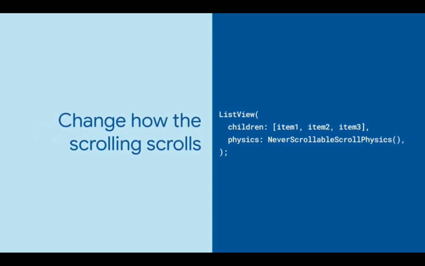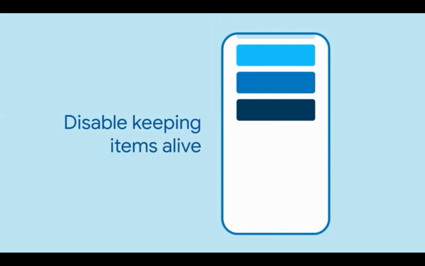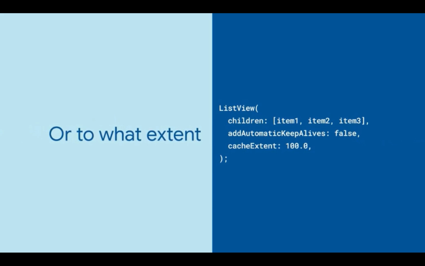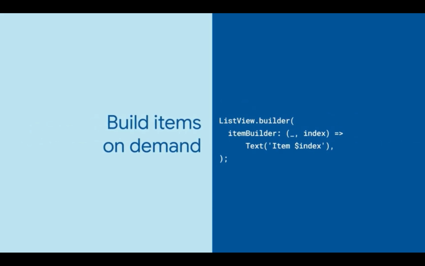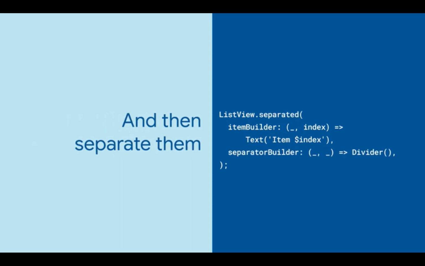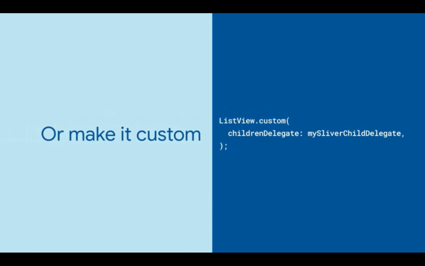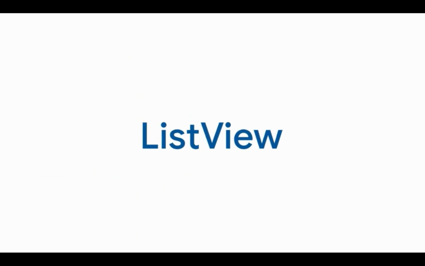Prefer a bottom-up approach? Set reverse to true. Want a list that's not scrollable? Use NeverScrollableScrollPhysics. Do you want items to be garbage collected when off screen? Disable automatic keep alive. Or if you want more control of off-screen items, use cacheExtent. Would you like a long list of items that are easy to make, or vice versa, that needs to be made dynamically? Use ListView.builder instead. Would you like a separator between each item? Use ListView.separated with a separator builder. Don't forget to reveal how many items are in the list if you're using a constructor. If nothing works, you can create your own custom list with SliverChildDelegate.